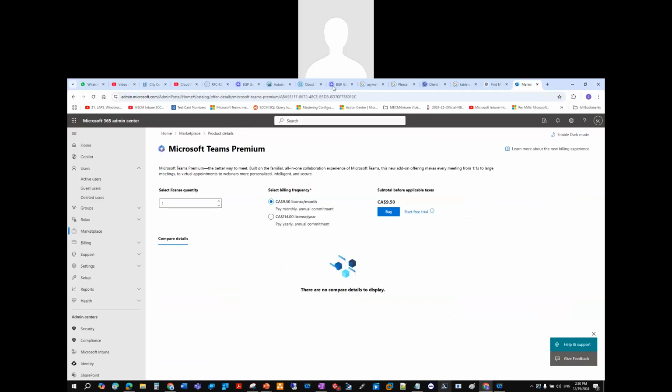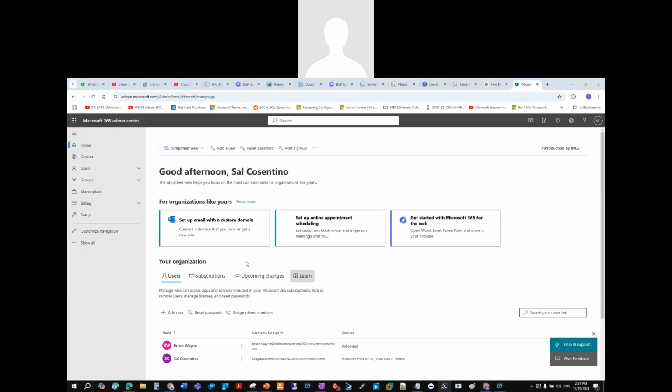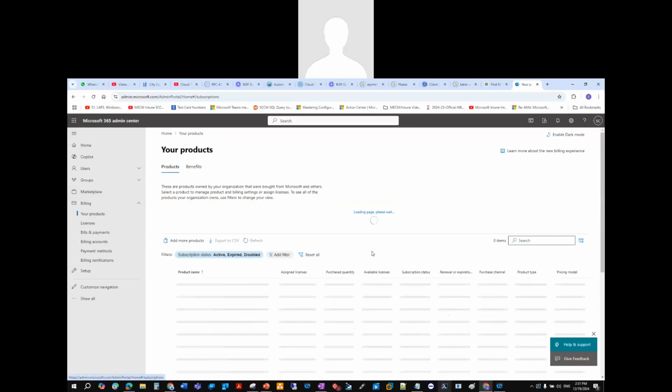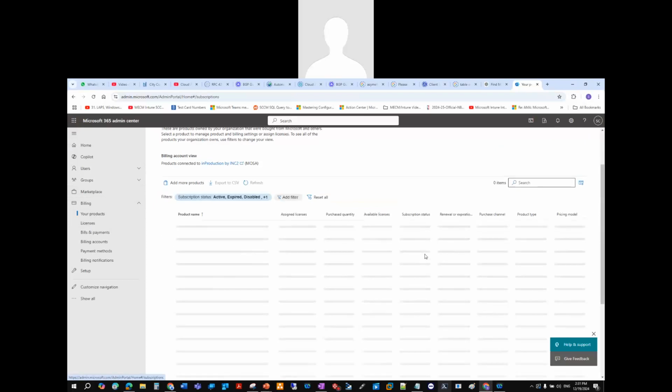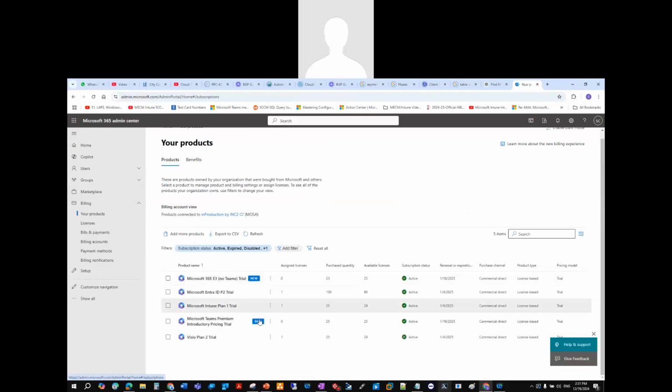Right. And we will be using the premium, right, which is a start free trial. So I'm going to pause the sharing and just click on the start free trial. And this allows for 25 licensing. So I'm going to try that now. And there we go. So that's been ordered. And there you have it. I'm going to go back.